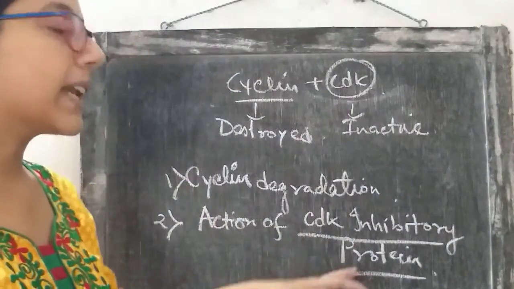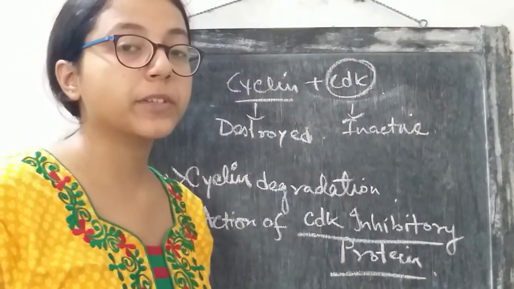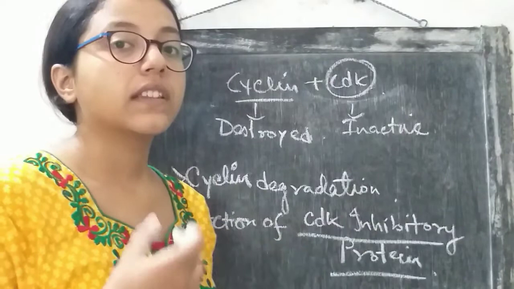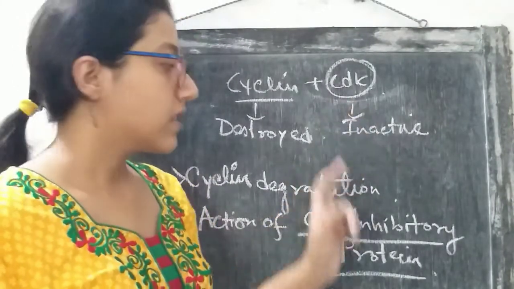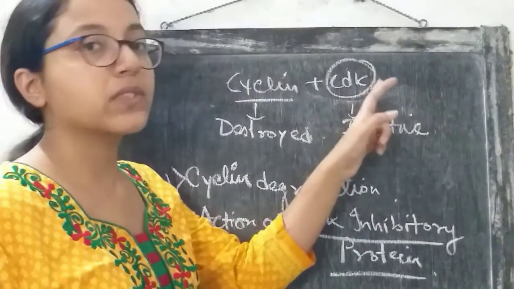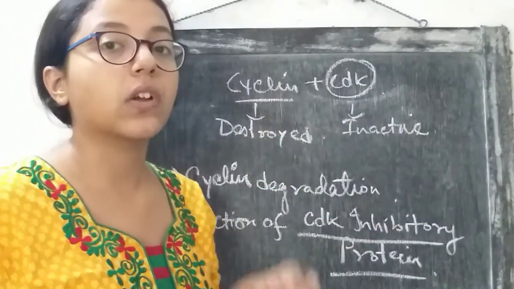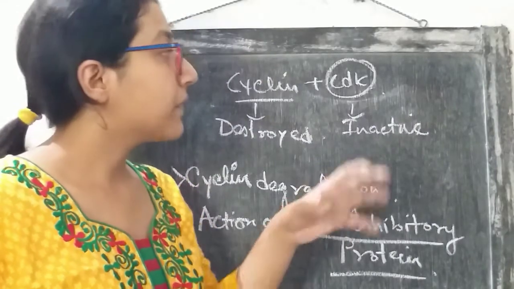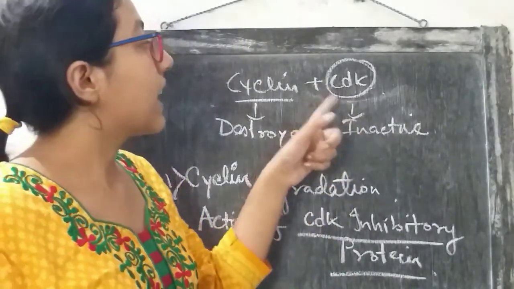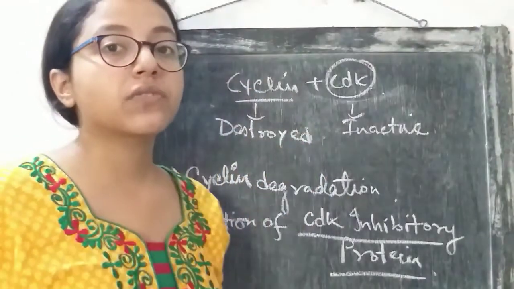CDK inhibitory means this protein will bind to and inhibit the action of CDK protein. So CDK inhibitory protein will bind to CDK molecule and it will cause a conformational change. That means it will change the shape of the CDK protein, and as a result it will get detached from the cyclin.